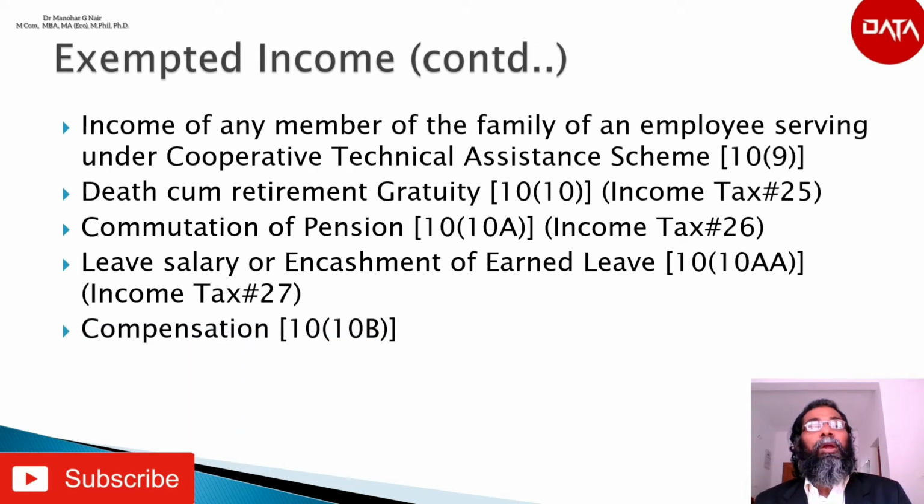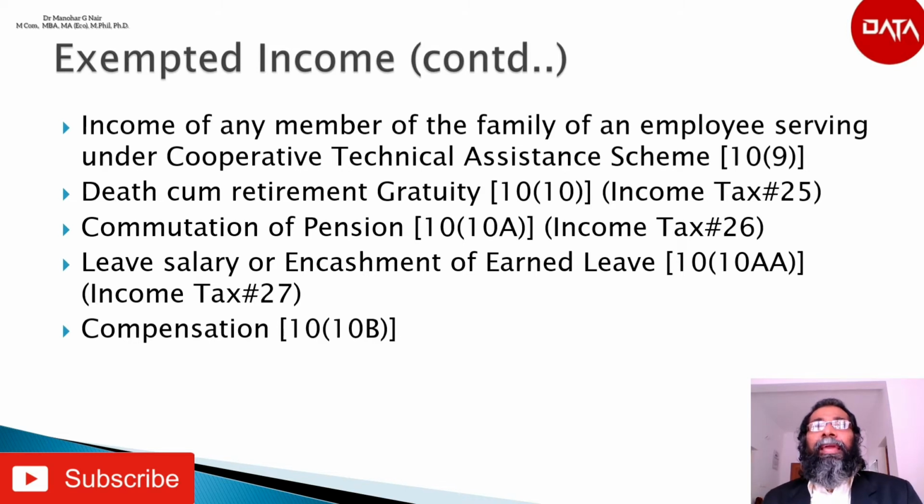Then compensation received shall be exempted according to section 10(10B), which deals with retrenchment compensation. Any compensation received by a workman under the Industrial Disputes Act 1947 at the time of retrenchment is exempt from tax to the extent of the least of the following amounts.